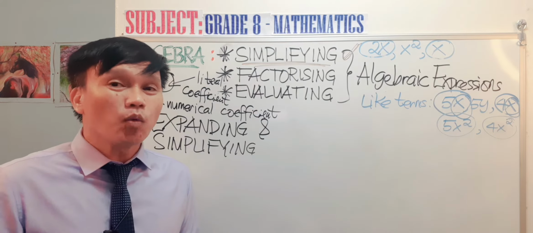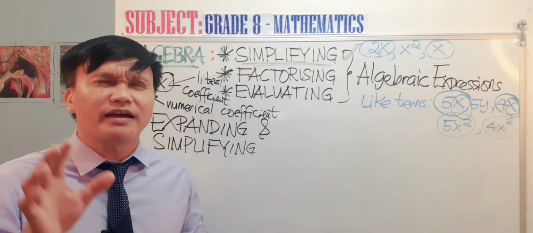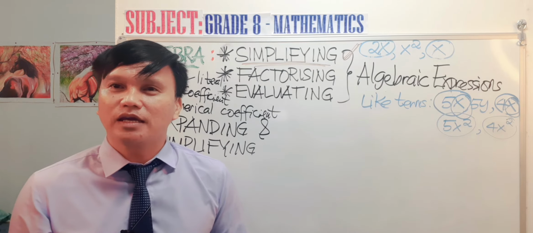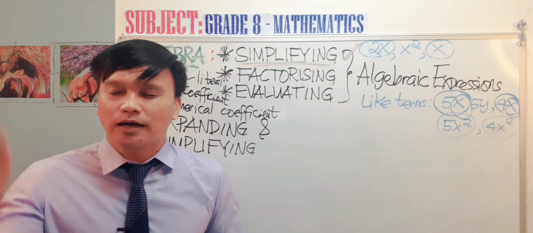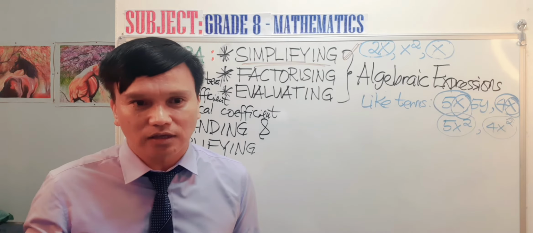The final one is that simplifying means making a very long expression into a small one. Number four is that when you simplify an algebraic expression, part of the expression is the constant.